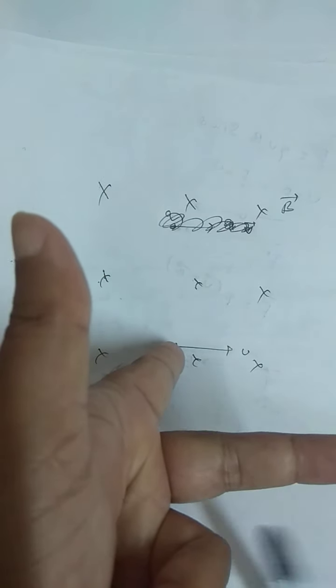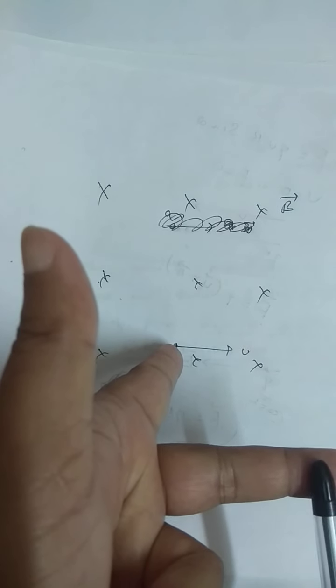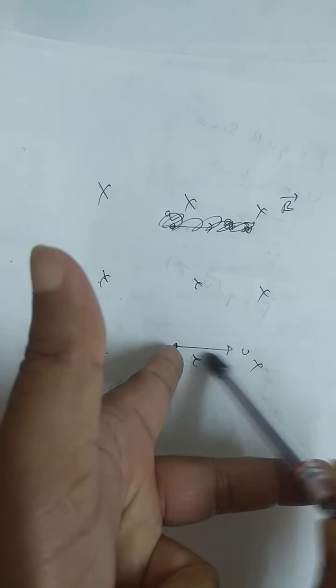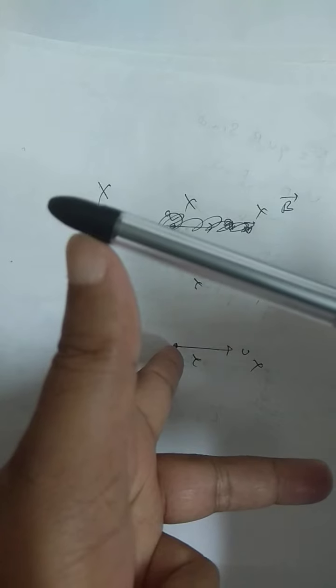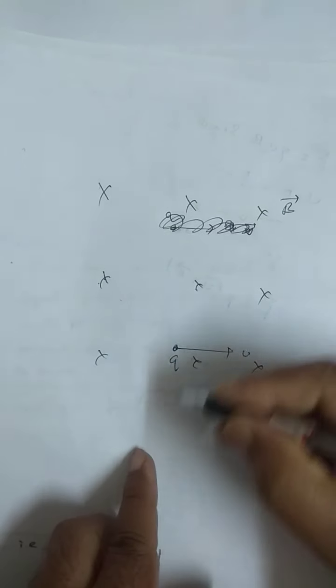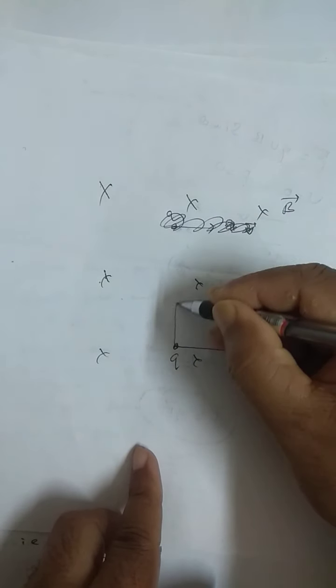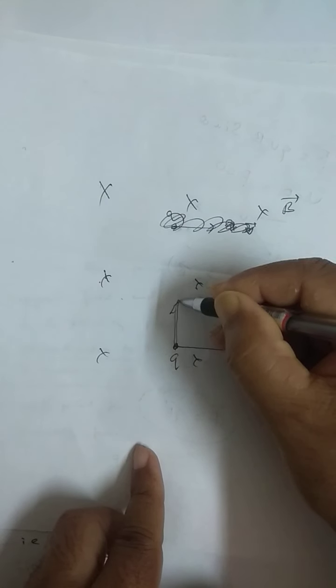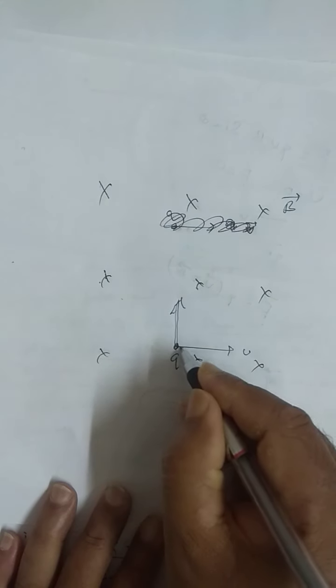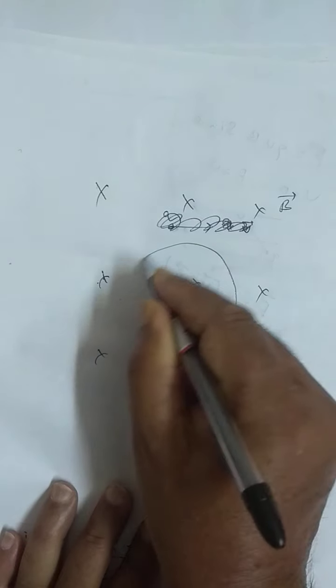The central finger represents the motion of charge or current, and this is the thumb. The thumb is in this direction, therefore the force will be in this direction. If the force is in this direction, how does the charged particle move? The charged particle moves in a circular path like this.